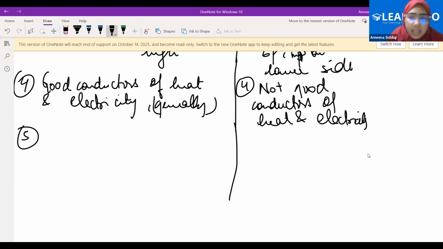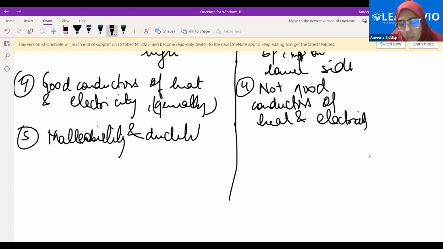Next point, very important. Can we write that one of the major characteristic properties of the metals is that they show malleability and ductility? What is the reason for the metals being malleable and ductile? Because they are very hard.